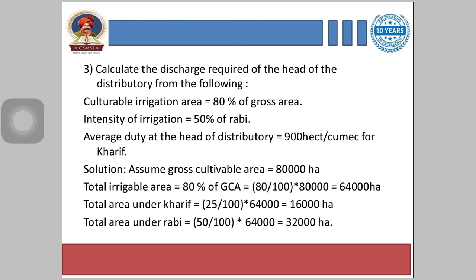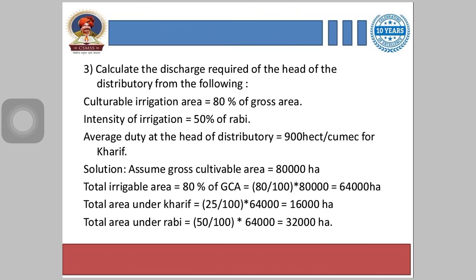First, we have to assume that gross cultivable area is 80,000 hectares. After that, total irrigable area, we know the relationship between the total irrigable area and gross culturable area, and the relation between them we know that we have to multiply it by 0.80 factor, and here 80 by 100 into 80,000 we get 64,000 hectare.